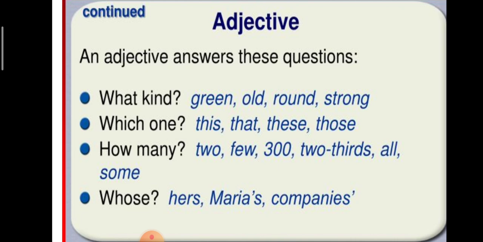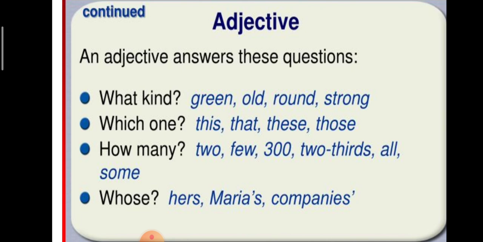How many? How many describes quantity or number. Two. He is two years old. Few. Give me few sugar. A few describes the amount of food. Three hundred. Give me $300. Two-thirds. Give me two-thirds of the sugar you have.